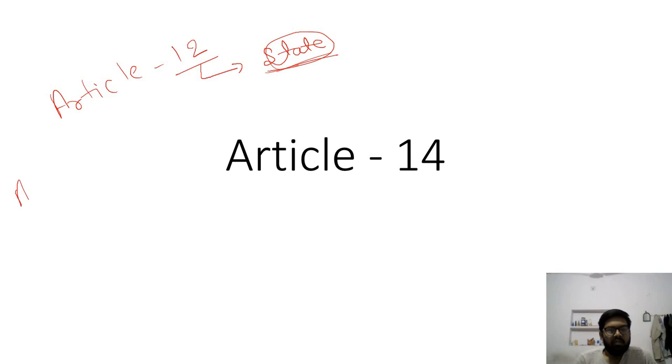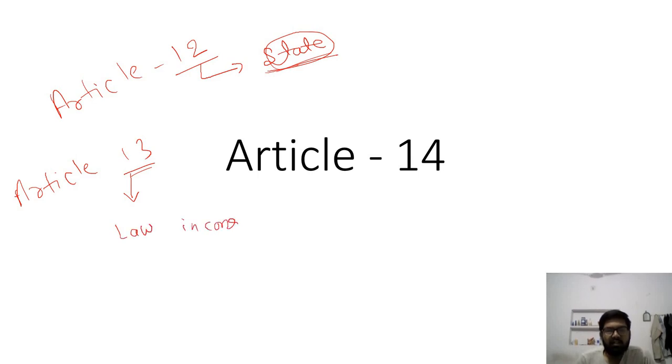And in the last video we have learned about article 13. What was in article 13? In article 13 we have studied about law inconsistency.